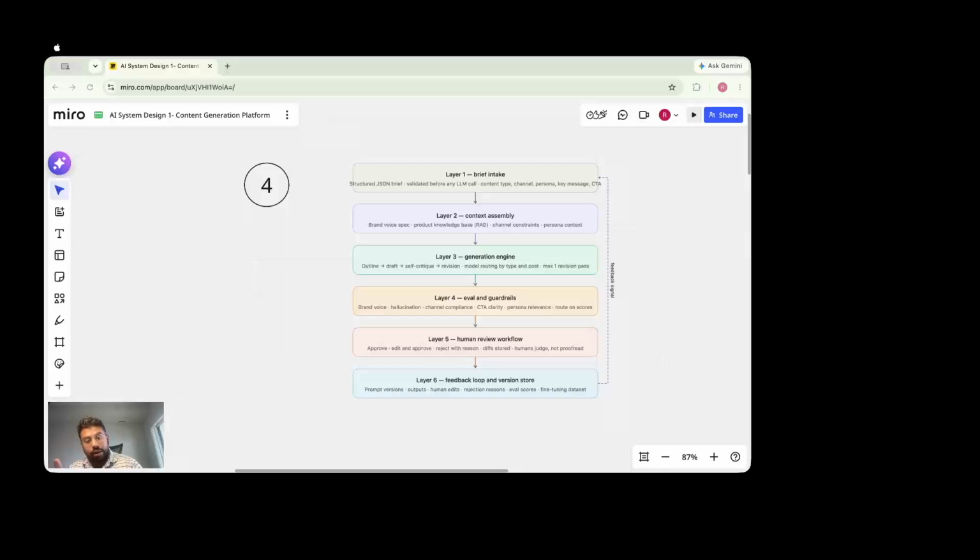And so even after going through the critique, self critique, then critique by another model, that's the point when the actual content lands in the hands of the human in the loop. And again, the human has the ability to edit the content. But the main thing to understand over here is now the human is actually doing what they are supposed to do, which is their human expertise in copywriting. They are not checking for grammar, they are not checking for the brand voice and tone, they are checking for editorial accuracy, right? That is something only a copywriter working in a particular company or organization with certain years of experience under their belt can know.